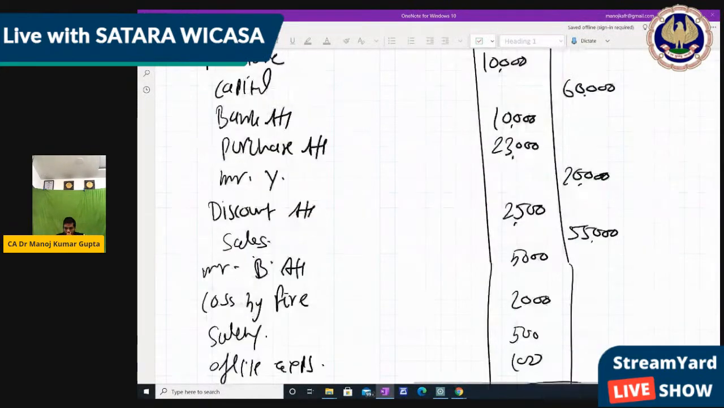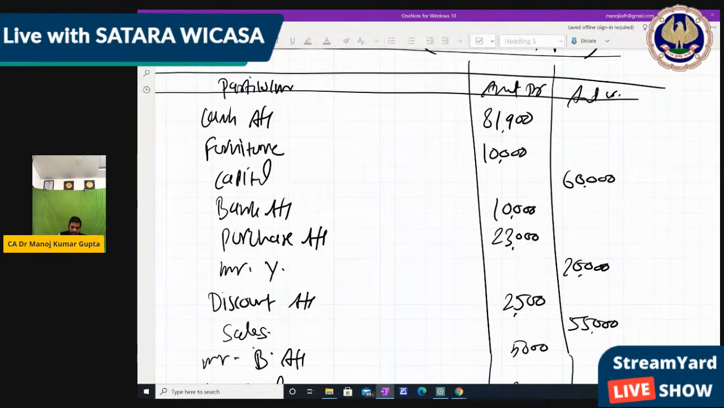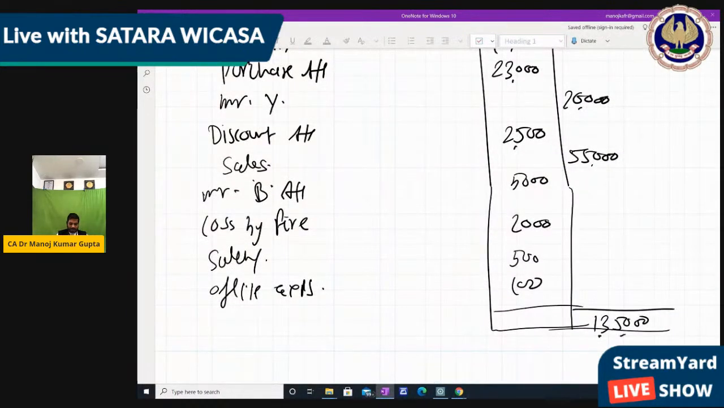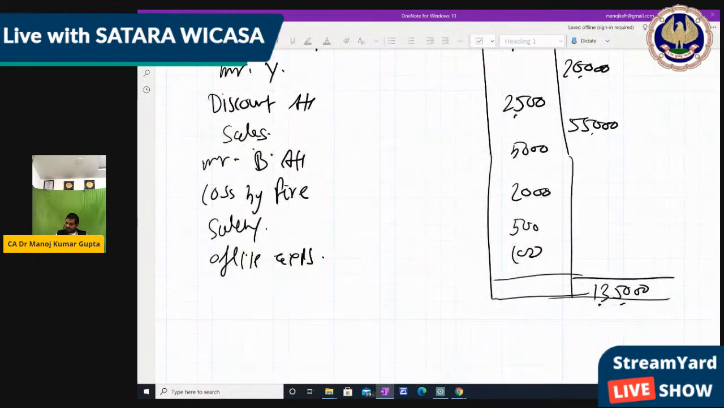Right. And the debit side, 81,900 plus 10,000 plus 10,000 again plus 23,000 plus 2500 plus 5,000 plus 2,000 plus 500 plus 100, 1,35,000. Right? So trial balance tally means the accounting process so far is correct. This is the proof by this trial balance.